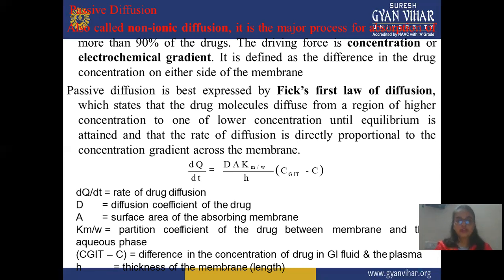This is a ratio between both sides. CGIT minus C is the difference in the concentration of the drug in GI fluid and plasma, meaning how much drug is present in the GIT and in the plasma. Next is h, the thickness of the membrane.